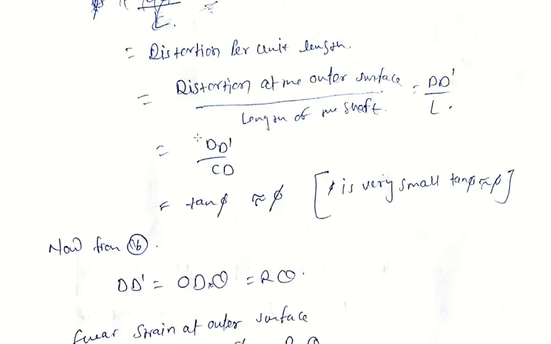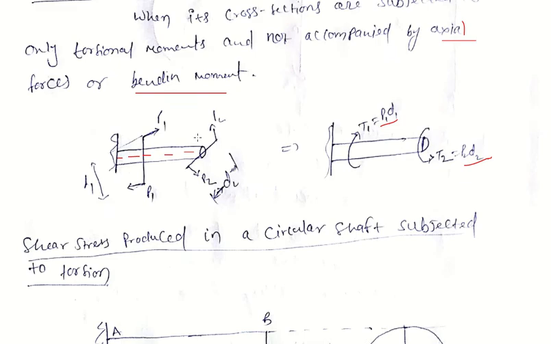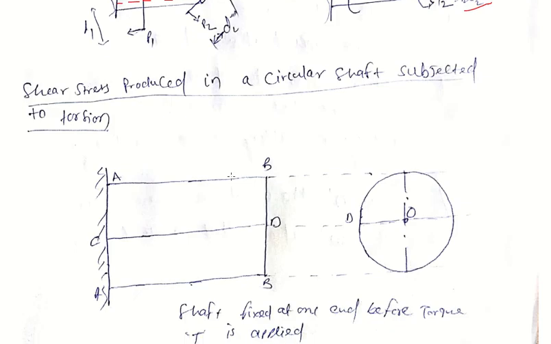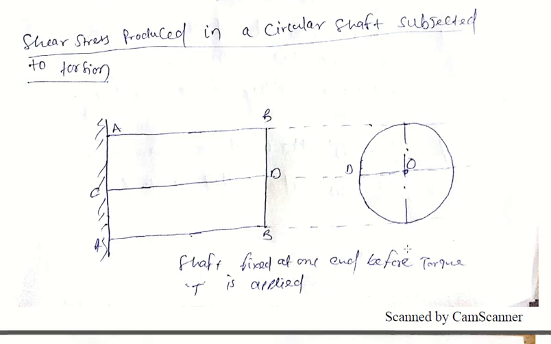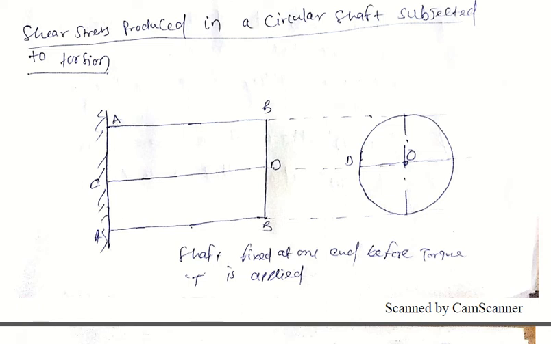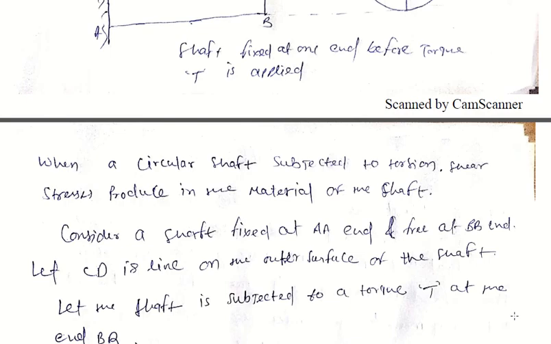Now here, suppose a shaft, this is the outer surface of the shaft. We consider a line CD on the outer surface of the shaft. It is a circular shaft. Its radius is R, and it is fixed at AA and BB.